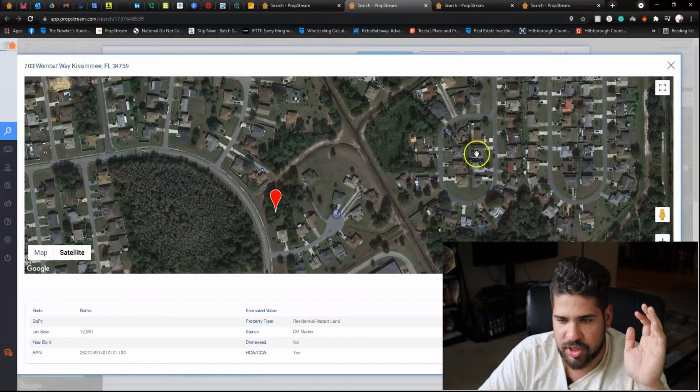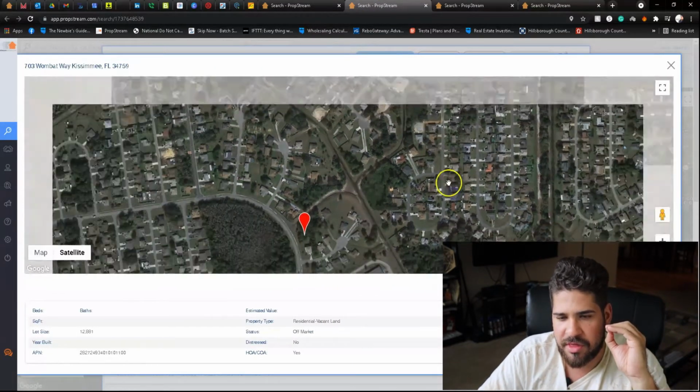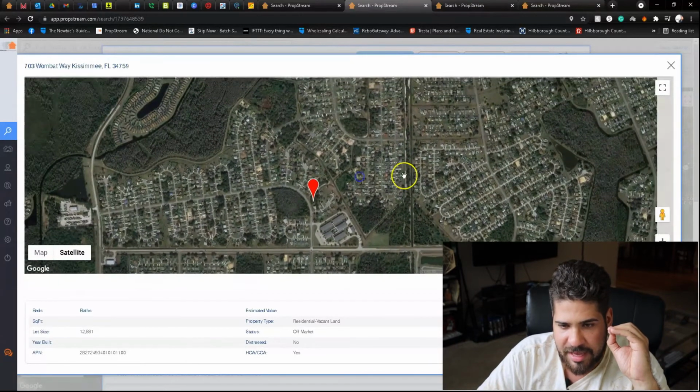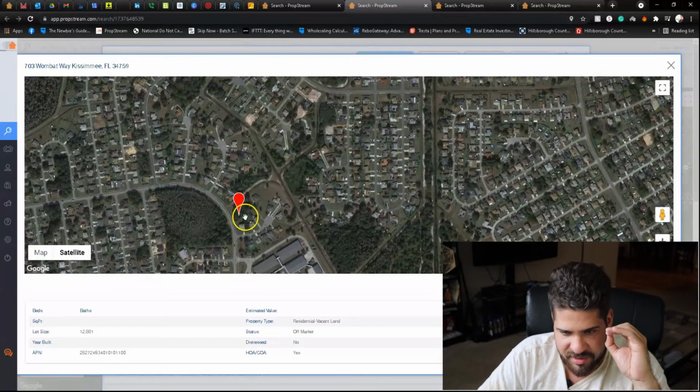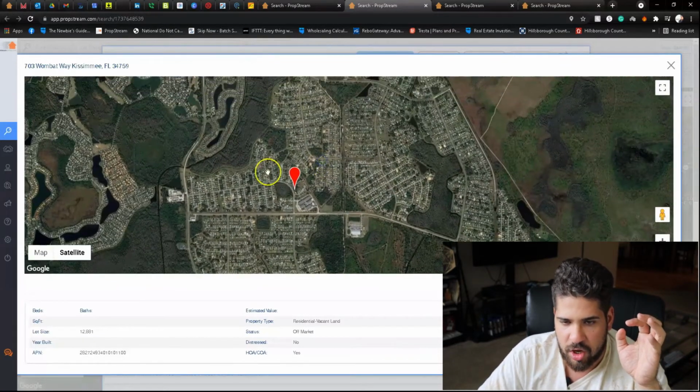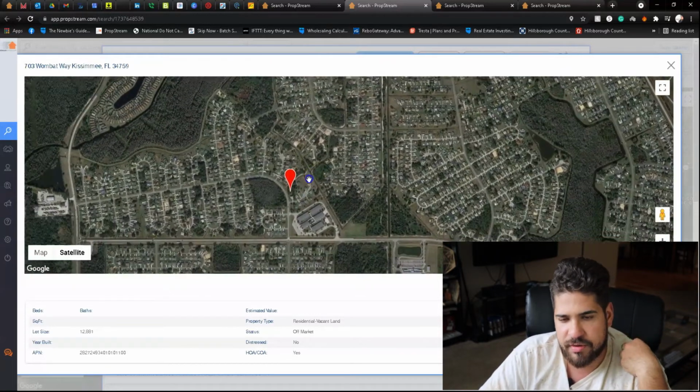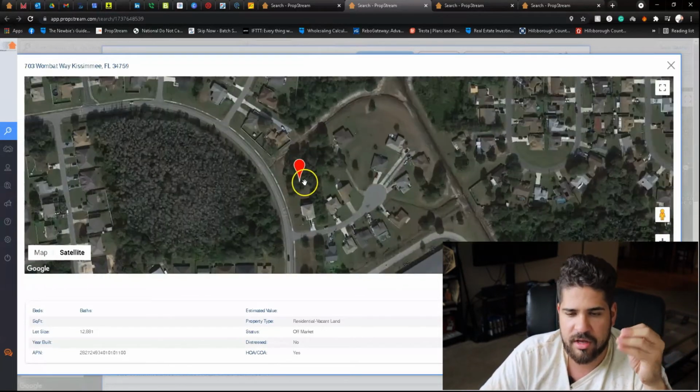Then look at this one. I don't really like this comparable that much because, even though it's all the same neighborhood, it's a little bit of a different part of it. This entire thing is almost one big neighborhood called Poinciana Villages. I know it, and you will know it when you start working on something.